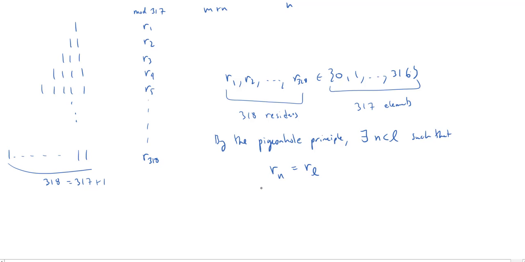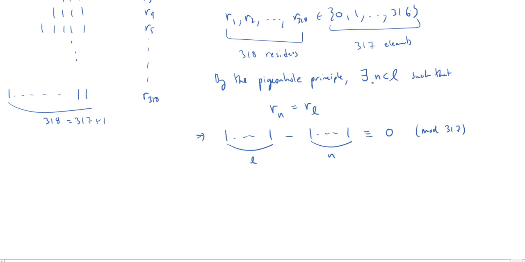Well, what that tells us is that if I do L copies of 1 and I do N copies of 1, since these have the same remainder mod 317, this is 0 mod 317. And so, of course, since L is greater than N, I can write this as N plus some number. Maybe we'll call that M. And these are going to be the N and M that I'm looking for.